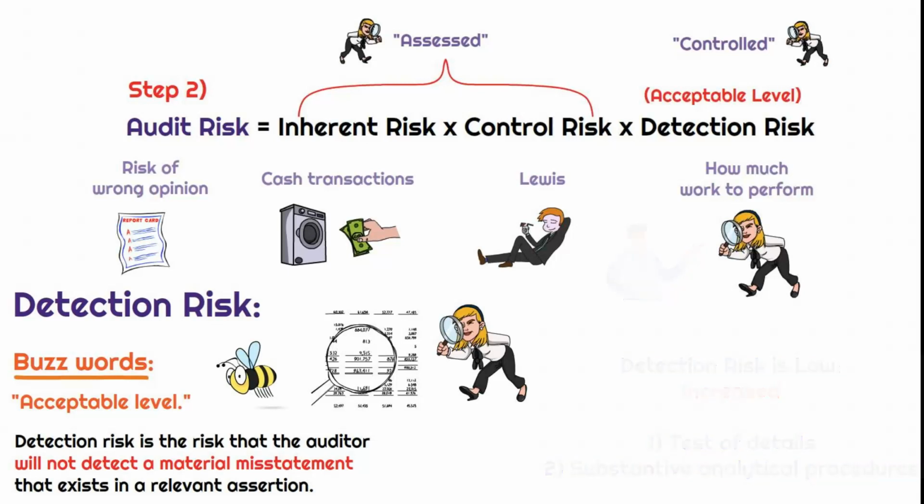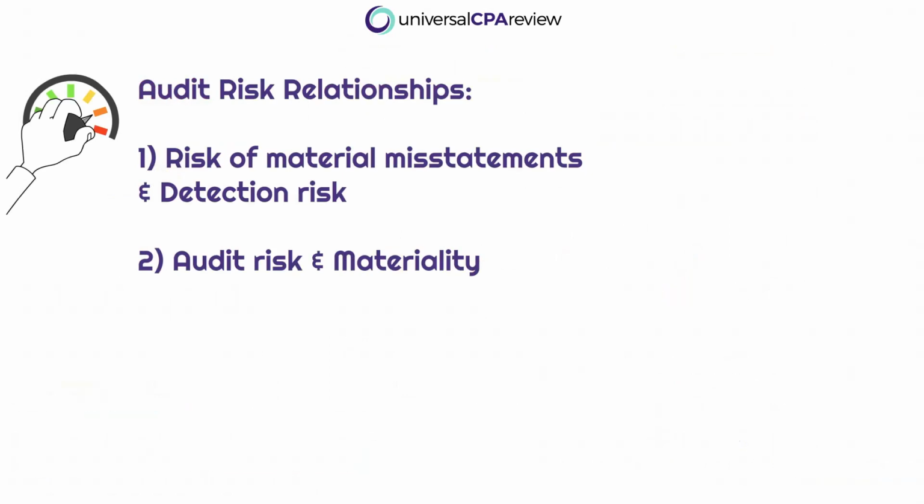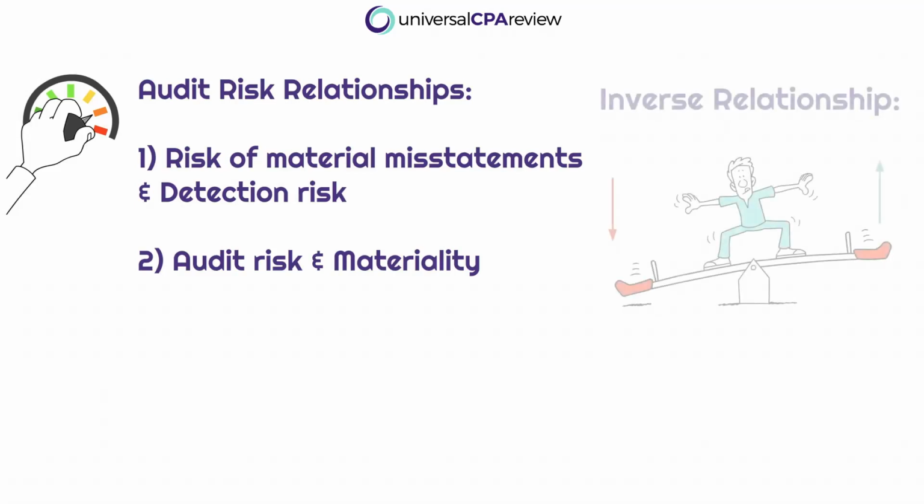Don't you worry. So beyond the audit risk formula and defining each of the elements within the formula, what the sickos at the AICPA can ask are questions related to the overall relationships with audit risk. So we have two relationships to consider here. We have risk of material misstatements and its relationship with detection risk, which we remember is the overall acceptable level of detection risk. We also have the relationship between audit risk and materiality. What's super important to keep in mind is that both of these relationships will be inverse relationships.